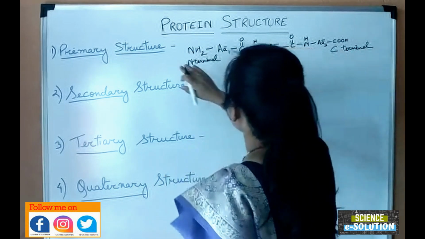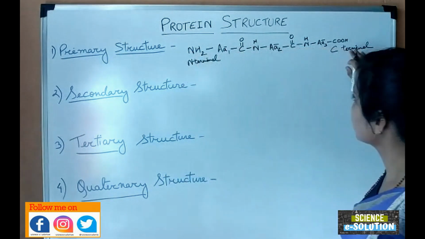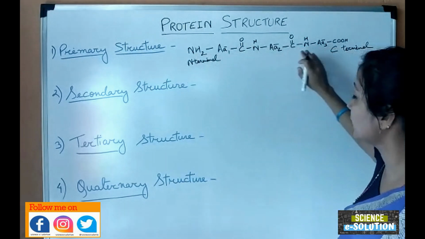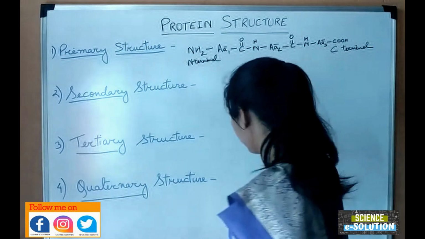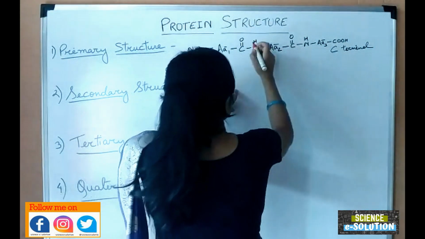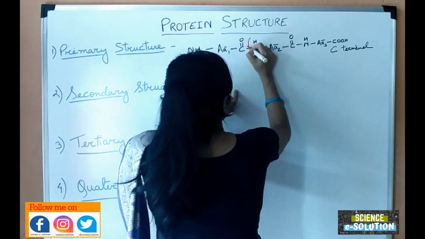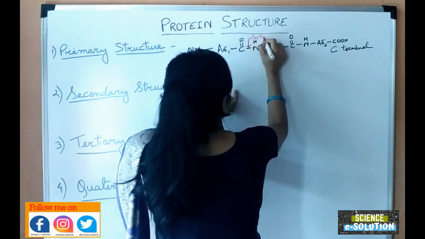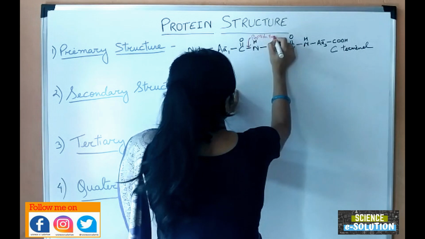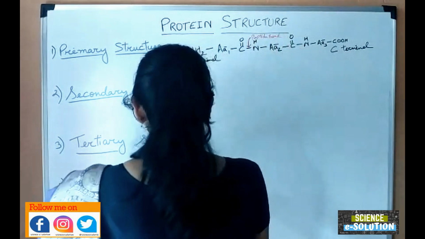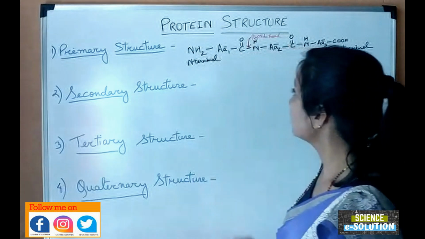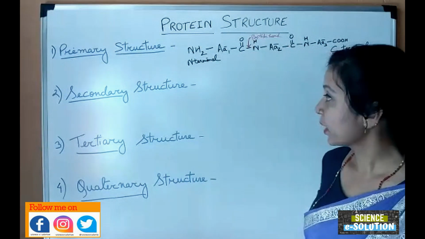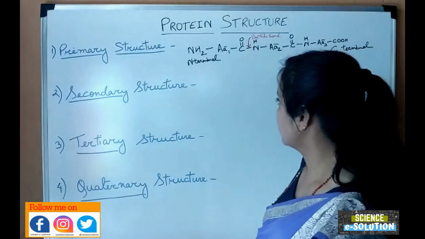You can see here, this is simply the primary structure of protein, in which I have shown you 3 amino acids arranged in a linear sequence with the help of peptide bonds. This bond, you can see this CONH, is known as the peptide bond. This primary structure of protein is formed directly by encoding of the genes.